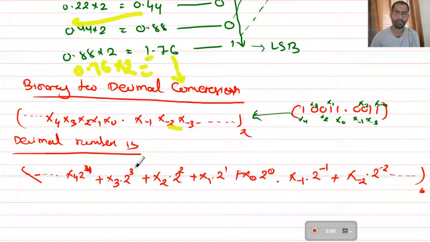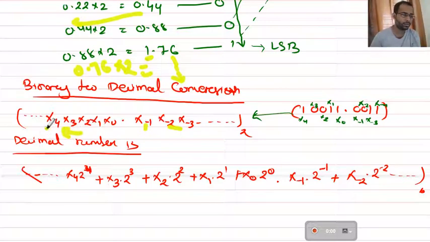So I am taking a fractional binary: x minus 1, x minus 2 and x minus 3, and it will go like this. So why are these two in opposite directions? Because before the decimal point, if you go towards the left, the place will change.